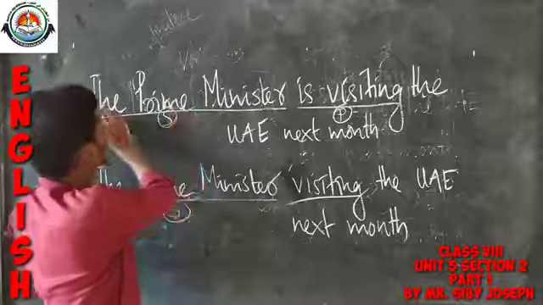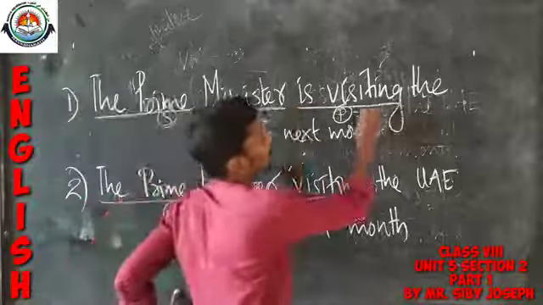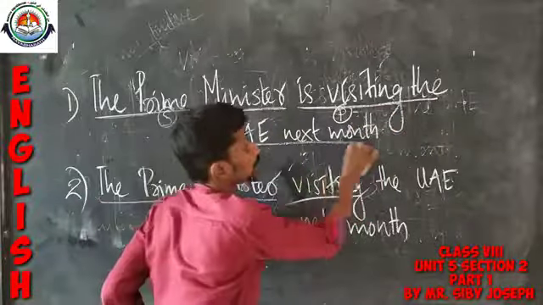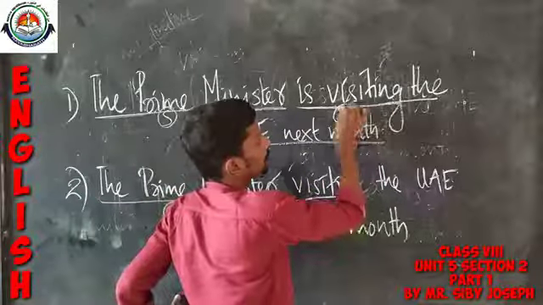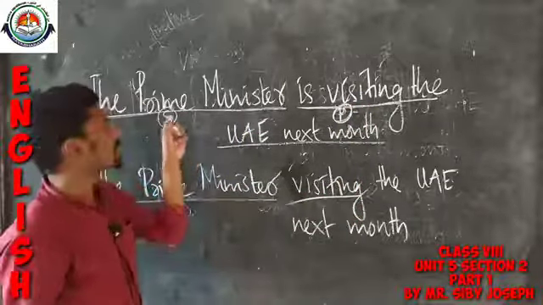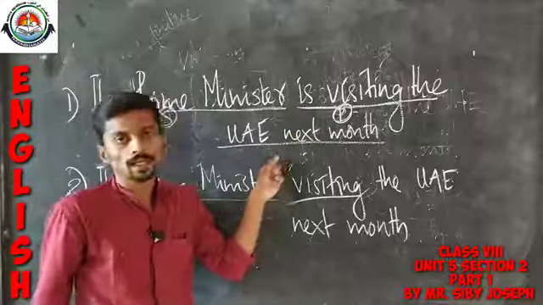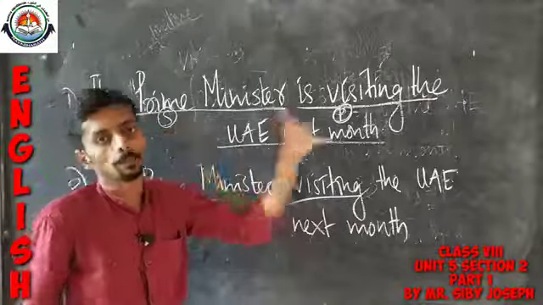The Prime Minister is actually the subject, and is visiting the UAE next month is actually the predicate part. So the first sentence has a subject part and a predicate part as well. So we can call it a complete sentence.